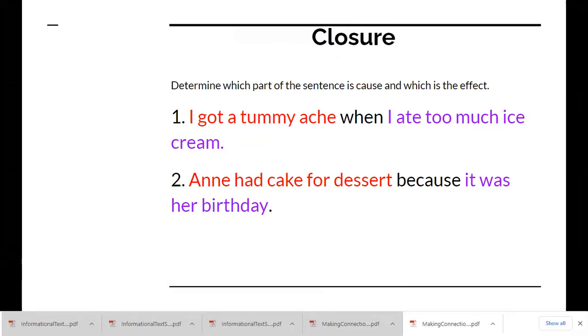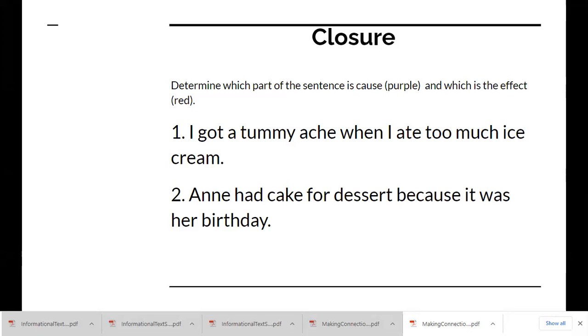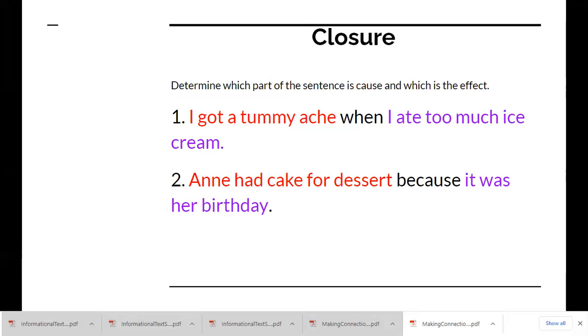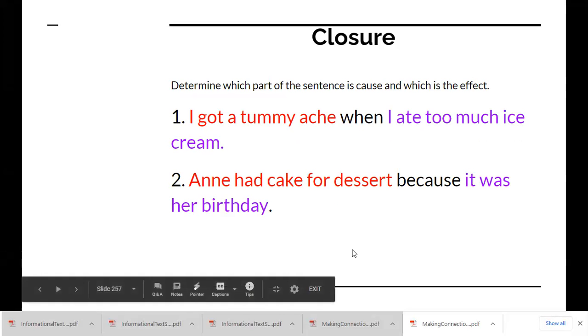Let's reread the sentences. Remember, we were putting the cause in purple and the effect in red. So, by eating too much ice cream, I got a tummy ache. It was her birthday, so Anne had cake for dessert. So the cause was it was her birthday, and the effect was she had cake for dessert. Go ahead into the Google Classroom to complete this cause and effect sorting activity in Showbie.